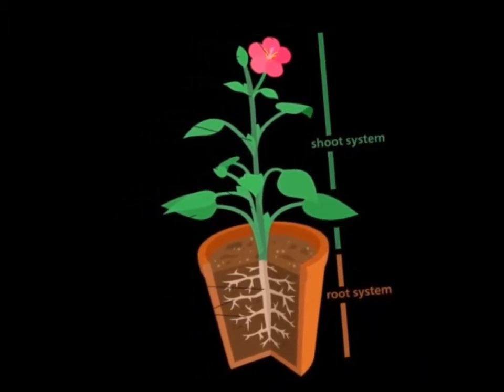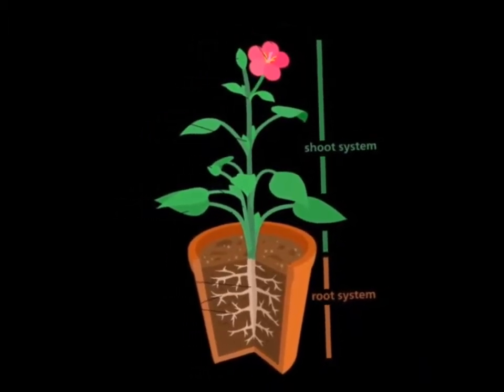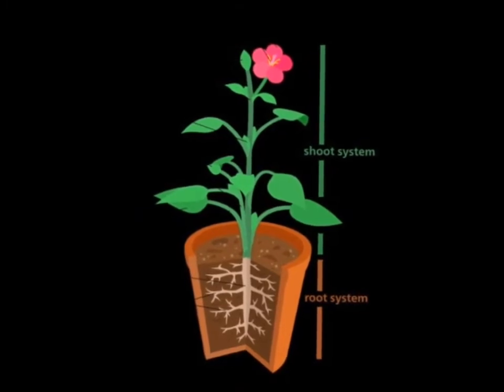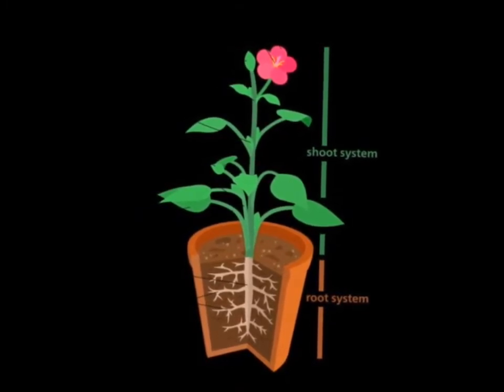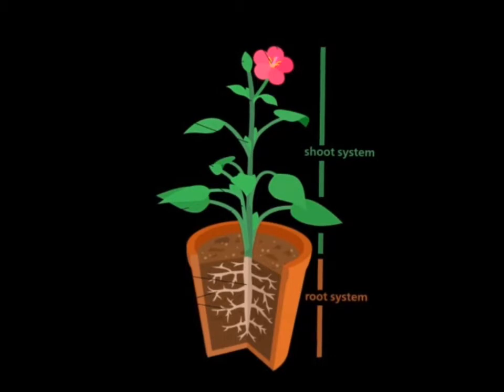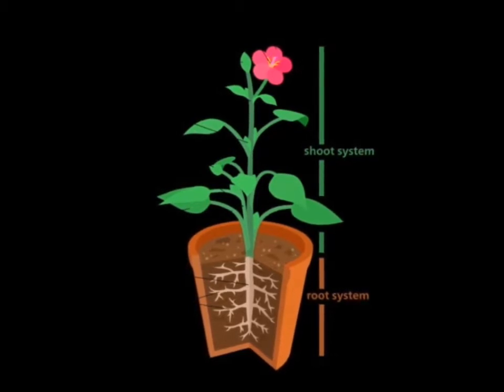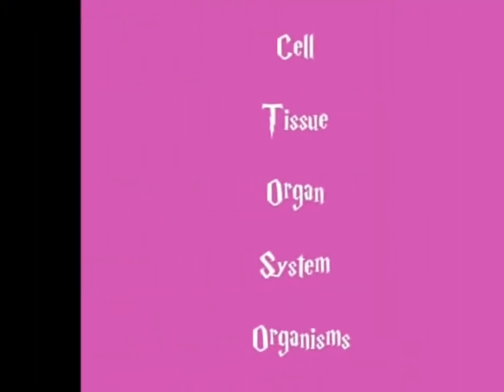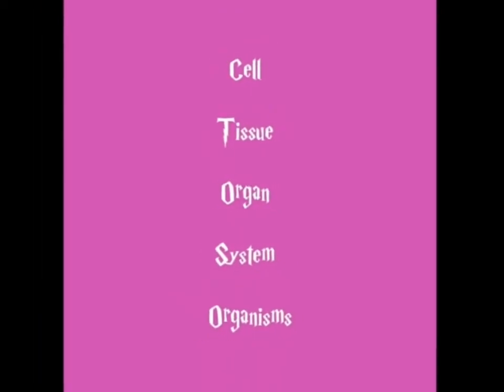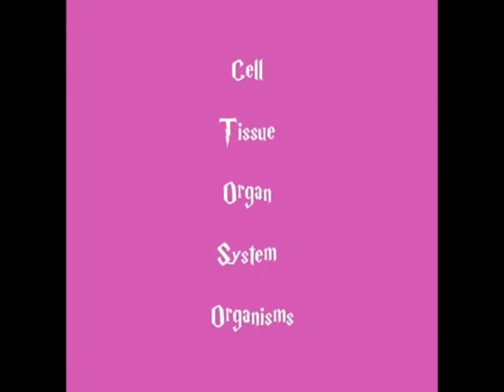The smallest structural and functional unit of a living organism is the cell. A group of cells modified to perform a specific function is called a tissue. A collection of tissues forms an organ. A collection of organs forms a system, and systems collectively form an organism. The chart shows the organizational levels of an organism, considering the blood circulatory system.